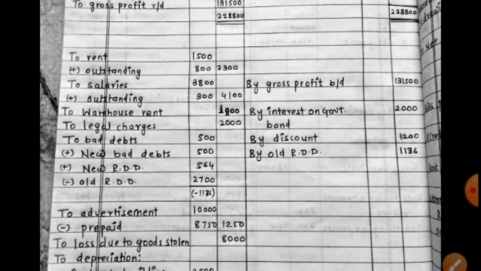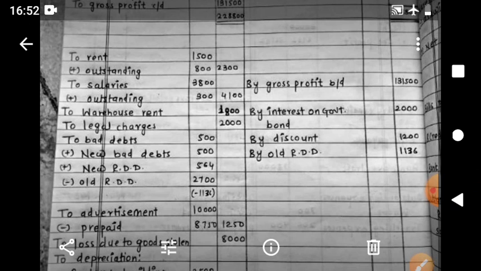Therefore, minus 1136 on debit side gets converted here to 1136 on the credit side. The minus sign gets removed because it is on the opposite side. So by old RDD we can see 1136.